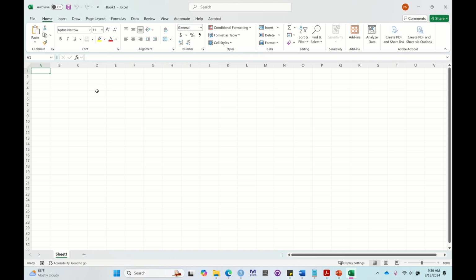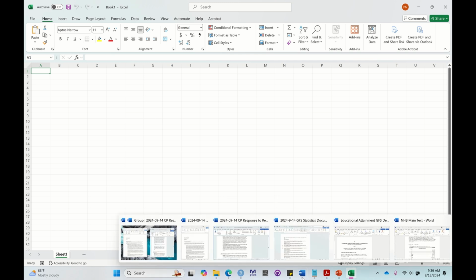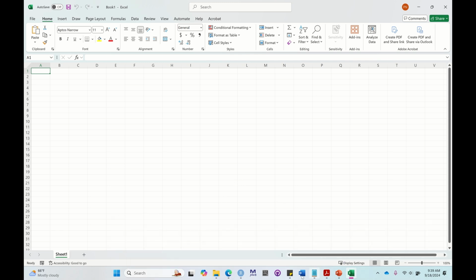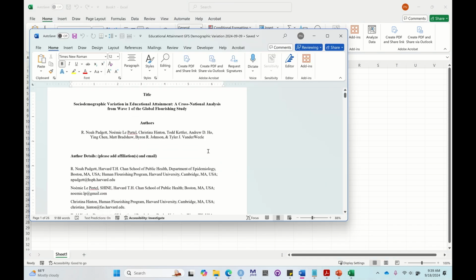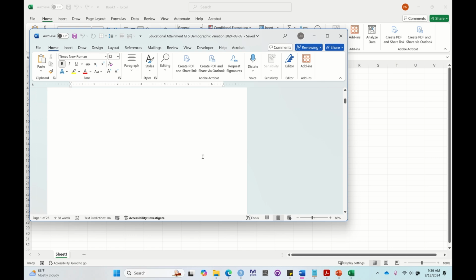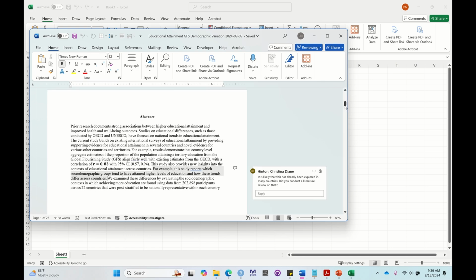So what we need to do is open up just an Excel sheet or some type of spreadsheet so that we can paste results into. Just a blank Excel file. Then I'm going to open up whatever my manuscript is for the demographic variation paper. So for me, I'm just going to go to my education paper. I'm doing educational attainment. It's a binary outcome, and you just scroll down.